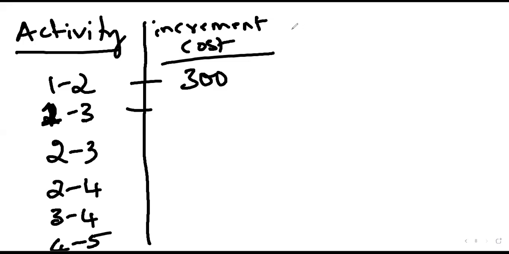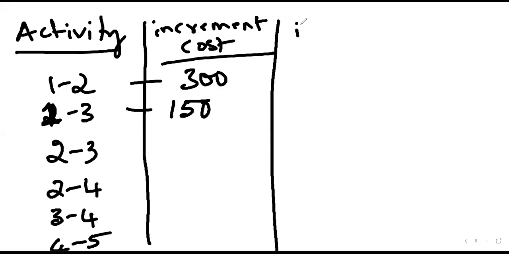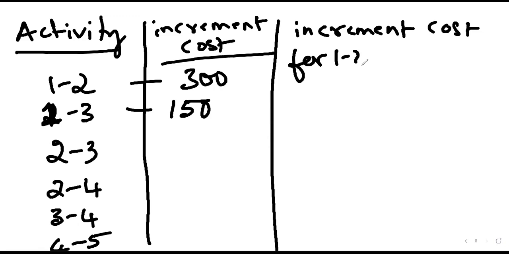$150. Next, 1-3 is 150. And how is it? What is the crash cost? 1,800.